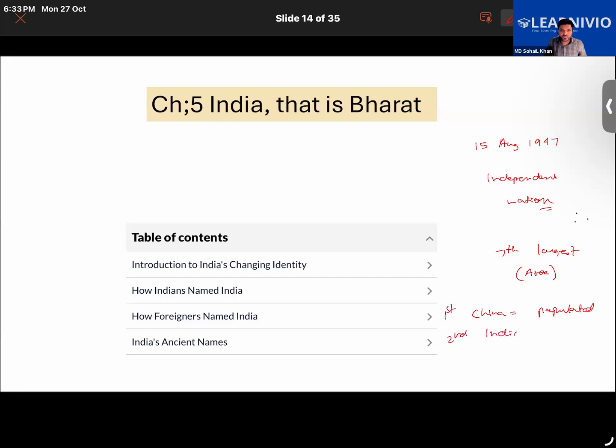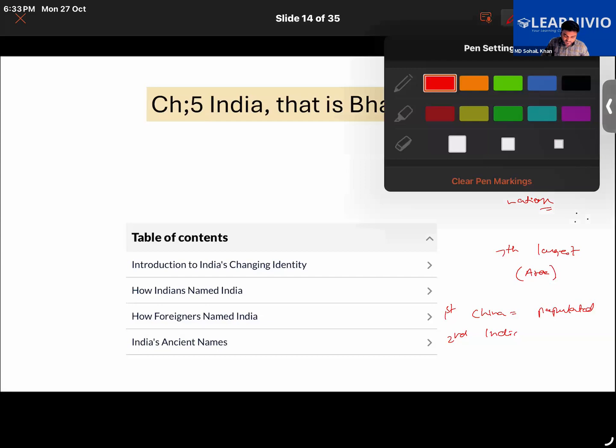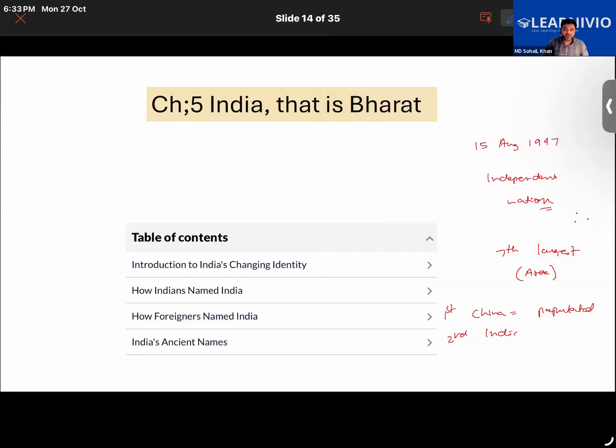Then about the geography of India, I have also told you that India lies in the northern hemisphere and in the eastern hemisphere. These things you have learned. You should also be familiar with a few more important things about India. Like India has a total of 28 states. And how many union territories are there? There are a total of 8 union territories in India, including Delhi, that is the national capital.